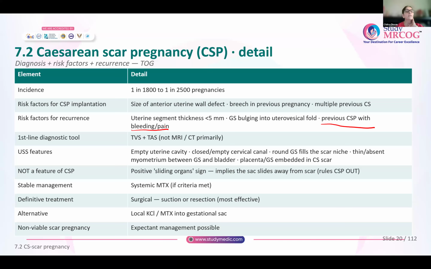Now, to diagnose a cesarean scar pregnancy, transabdominal and transvaginal scanning is enough. You routinely do not need to do an MRI or CT for diagnosis of cesarean scar pregnancy. On ultrasound, the features are very clear. Uterine cavity is empty. Cervical canal is also empty, closed or empty. And very nicely, you can see the gestational sac that fills the scar niche. You can also see that the myometrium is almost absent, or very thin, between the gestational sac and the bladder.